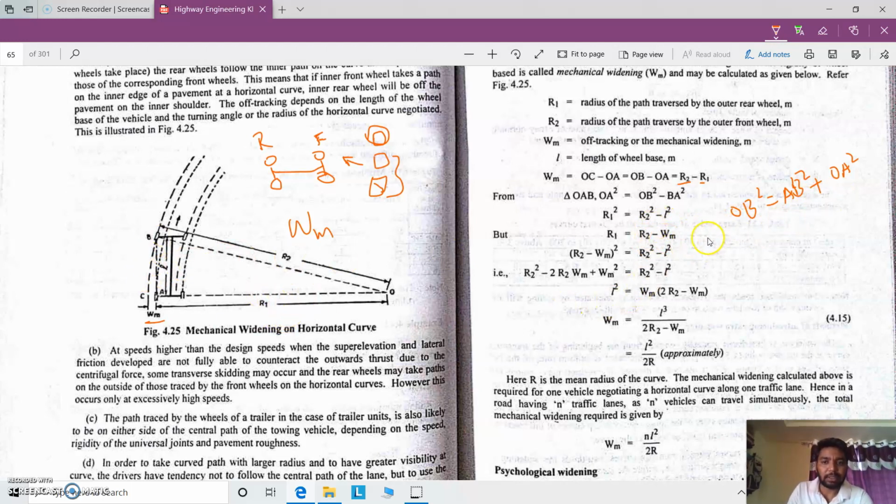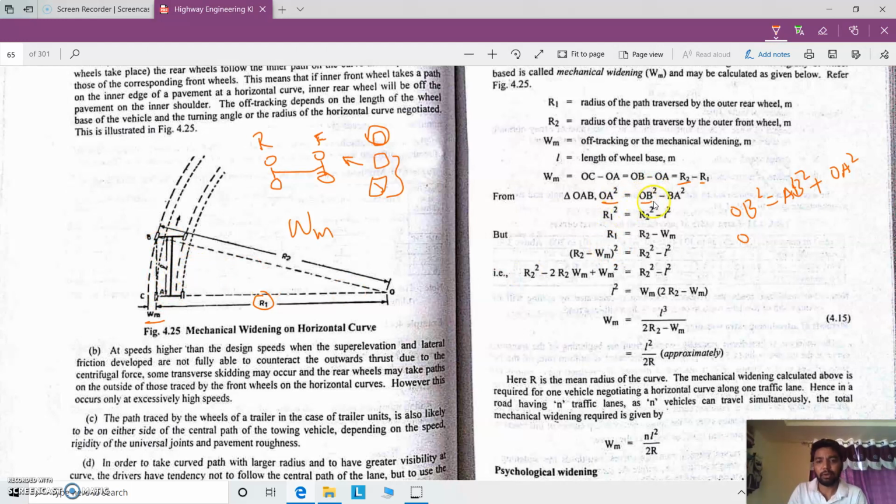Here I am equating for OA square, because OA is r1. We need to calculate the distance r1, and then we can subtract it from r2, then we will get Wm, right? We have to consider these parameters. So once we consider this, we get OA square equal to OB square minus BA square, right? OA is nothing but r1, so OA square is r1 square. Similarly, OB square is r2 square and BA square is L square.